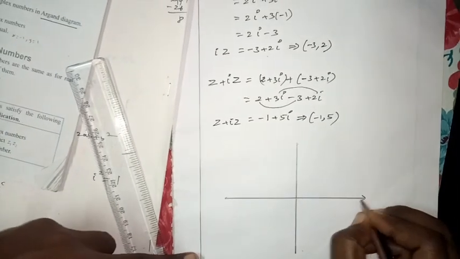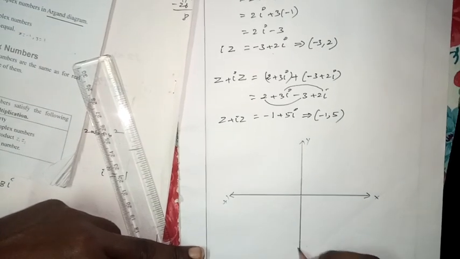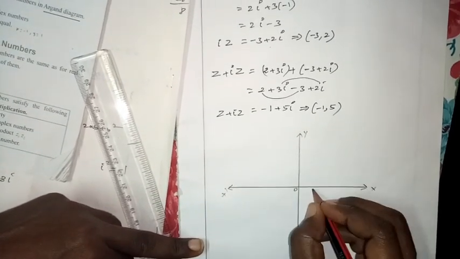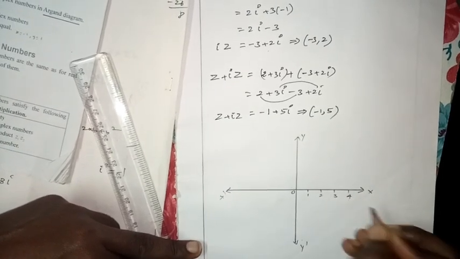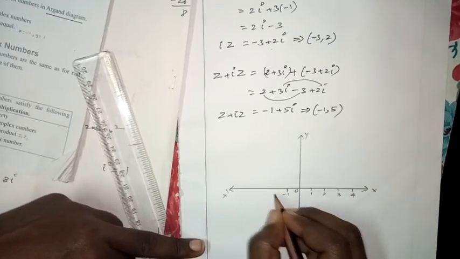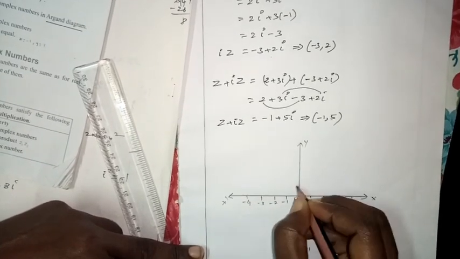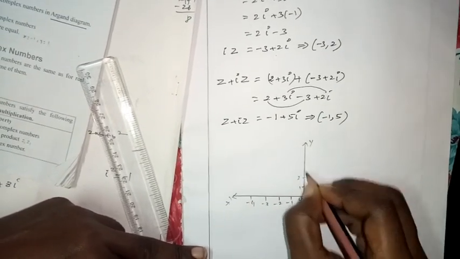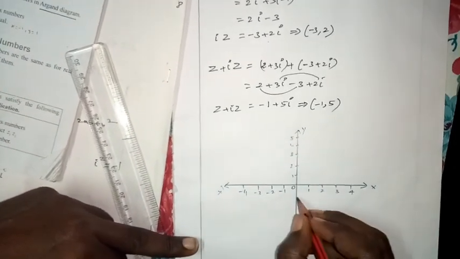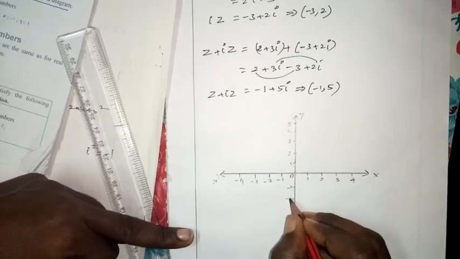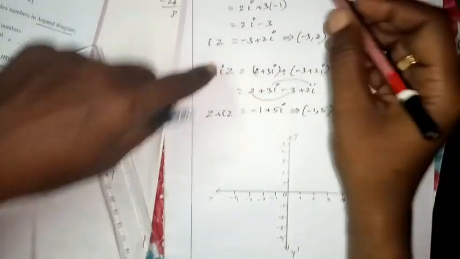See, this is x, y, x dash, y dash, 0. So 1, 2, 3, 4. Here is minus 1, minus 2, minus 3, minus 4. 1, 2, 3, 4, 5, and minus 1, minus 2, minus 3, minus 4. Then plot the points. What is the first one?